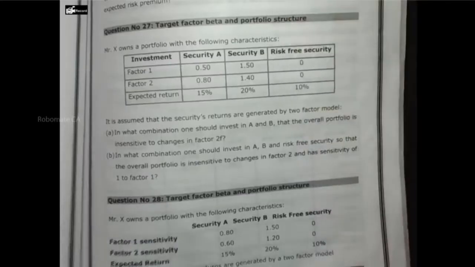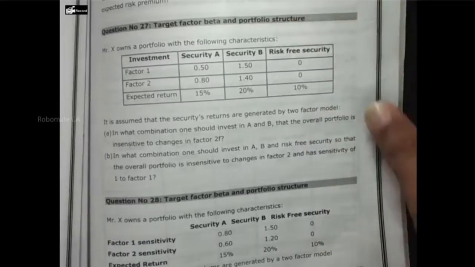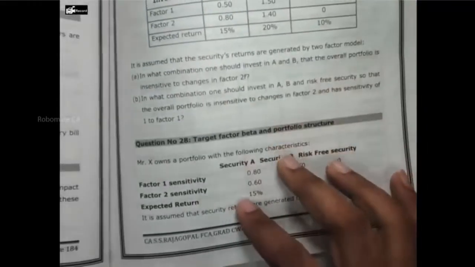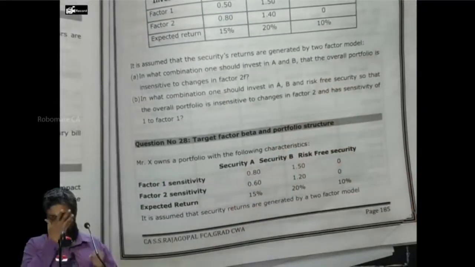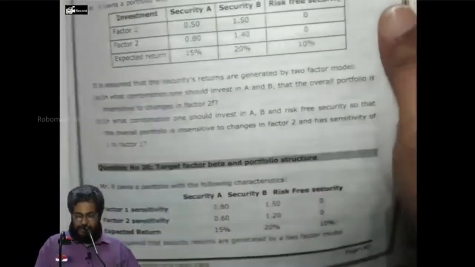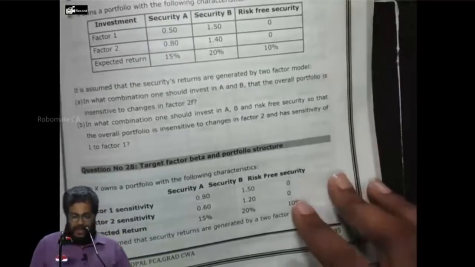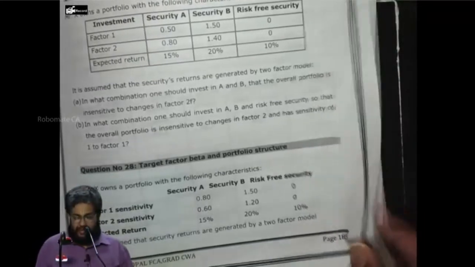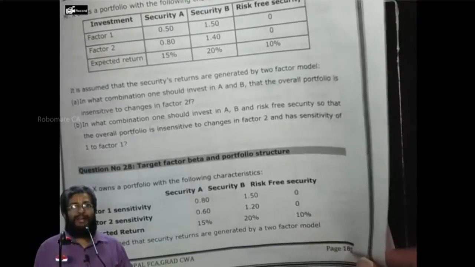Now, please take question number 28. An RTP question. Take question number 28. Mr. X owns a portfolio with the following characteristics.